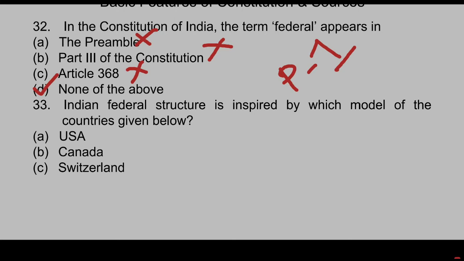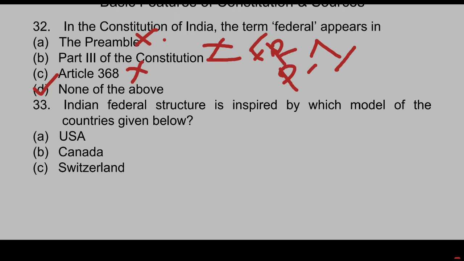The preamble is a brief introduction of the Constitution. It states that the people of India having solemnly resolved on sovereignty, democracy, justice, liberty and equality, etc. Then part 3 of the Constitution deals with fundamental rights.